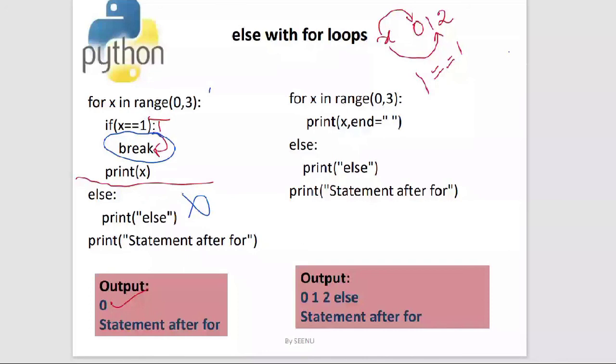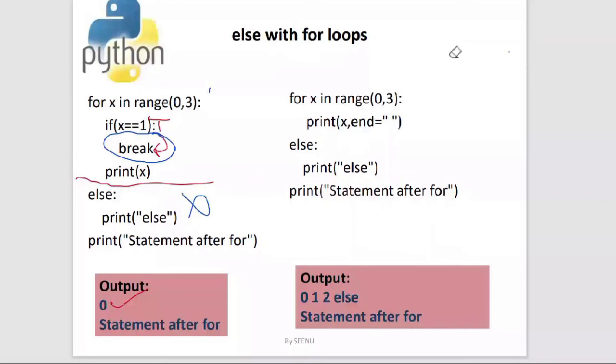But what happened here, because there is a break? There is an abnormal termination of the loop. The loop didn't execute to the fullest. Because the loop termination was abnormal, this else will not execute. So if else executes, it means that it is normal termination. If else didn't execute, it means that it's an abnormal termination. Is it clear? Yes, ma'am. So that's the reason there is no else in the output over here. So you just have the statement after for.